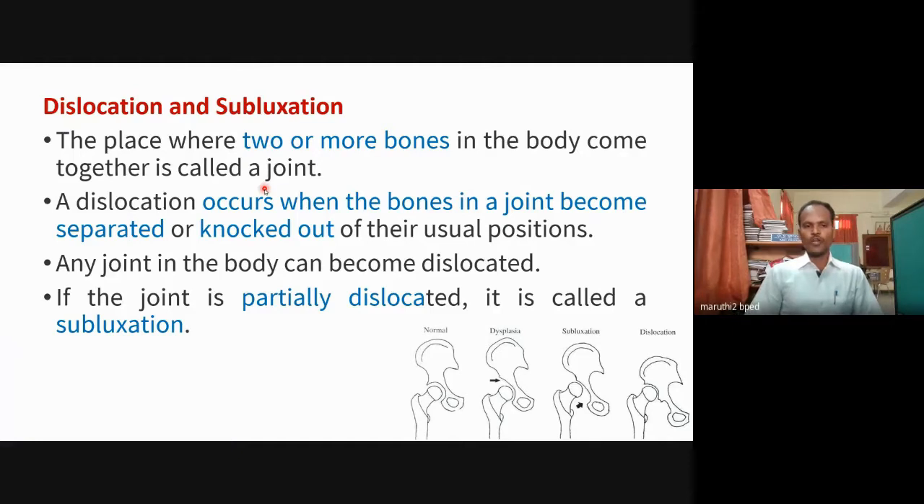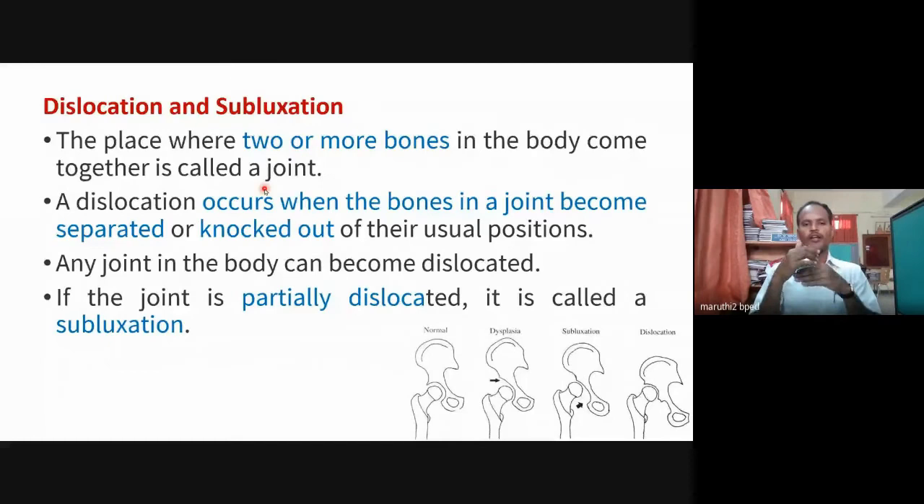So a joint is two or more bones joined together. One or more bones come out from the articulation of the joint, from the formation of the joint. Otherwise, it gets out from the joint, or it is separated from the joint. That is called dislocation. So how does it function?